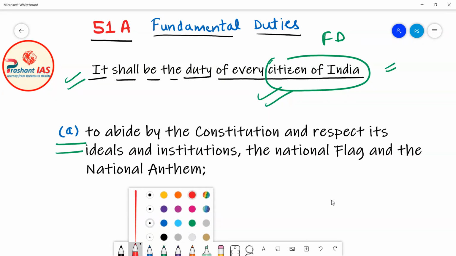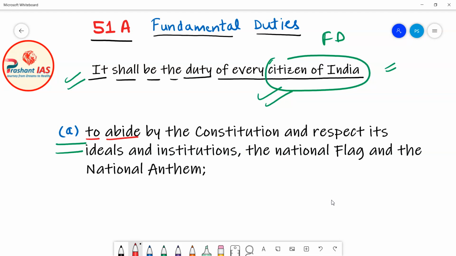The first duty says: to abide by the Constitution and respect its ideals and institutions, the National Flag and the National Anthem. Now what does it mean? First of all, it says that it shall be the duty of every citizen of India to abide by the Constitution. The meaning of this line is that if you are a citizen of India, then it is your duty to follow and obey the provisions of the Constitution.